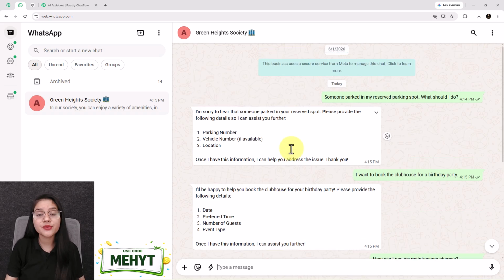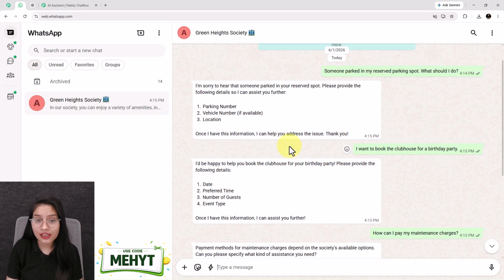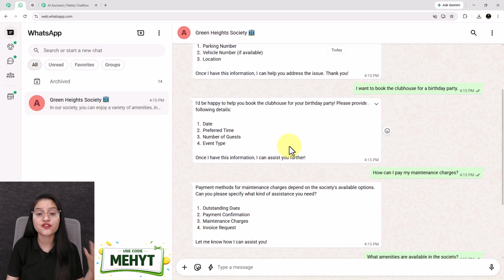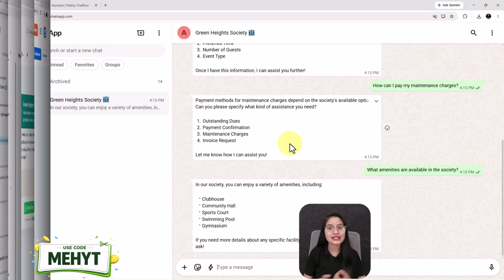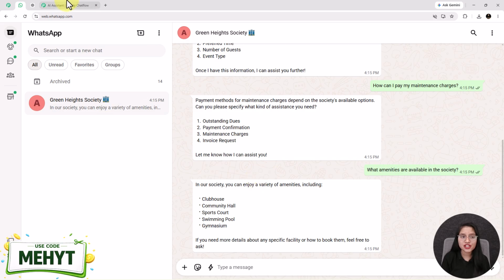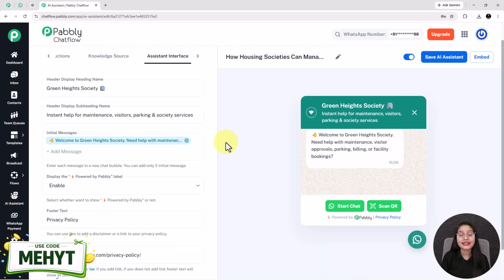It can answer resident queries 24/7, provide security specific information, guide residents through different processes, and reduce the workload on your management team. This is the power of an AI assistant, and in this video I'll show you how housing societies can manage resident queries using AI by creating a smart AI assistant that can answer questions related to parking, visitor management, maintenance payment, and much more.